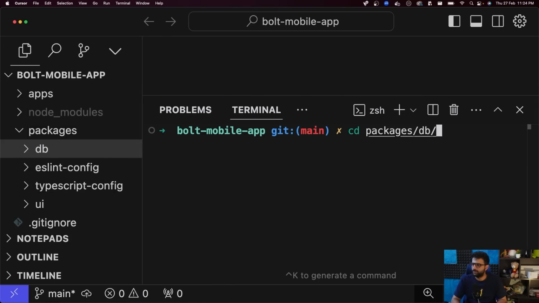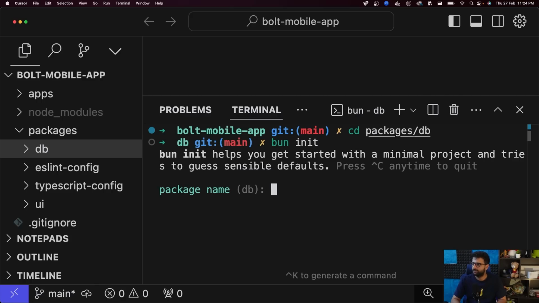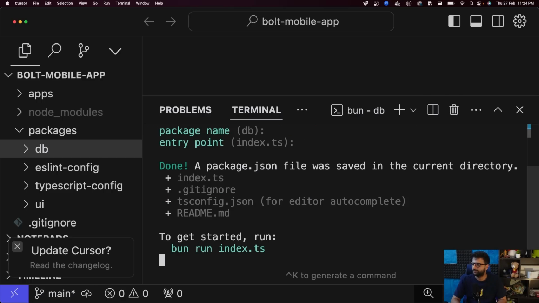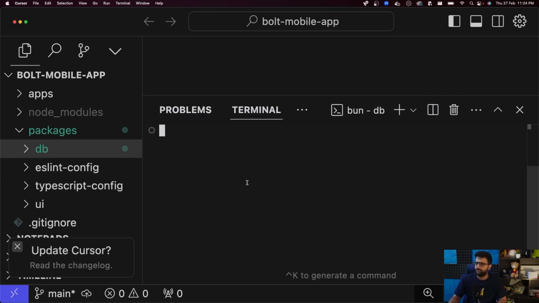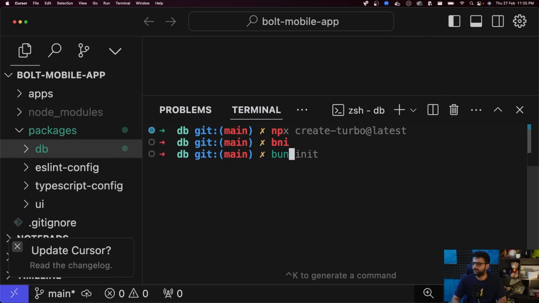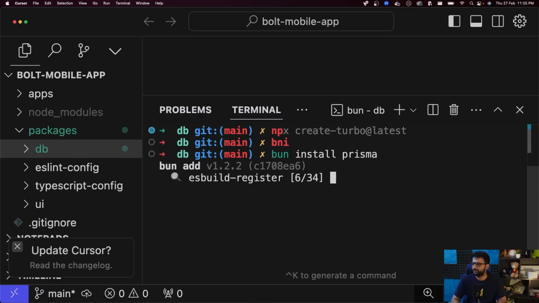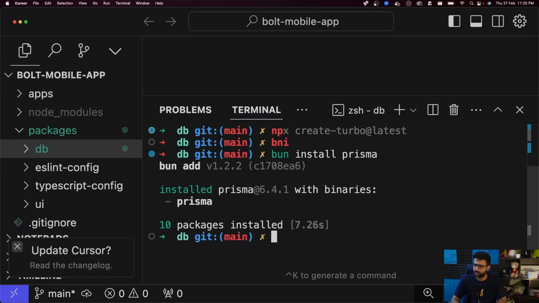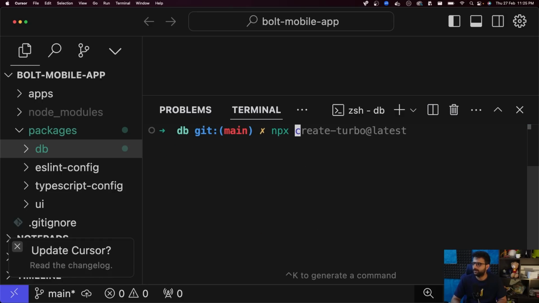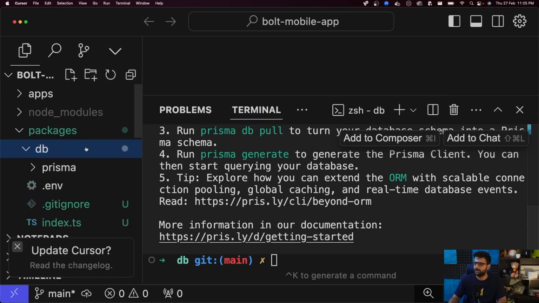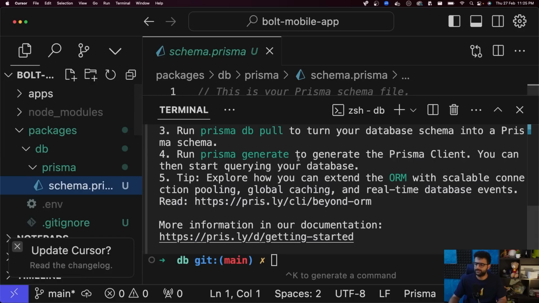I'm going to go to the DB folder. I'm going to do a bun init. I am going to do a bun install Prisma to add Prisma as a dependency. Prisma is the ORM that we're using today. bunx prisma init to initialize an empty Prisma schema.prisma.